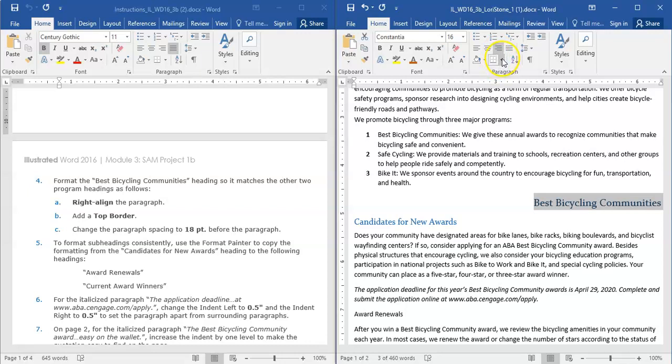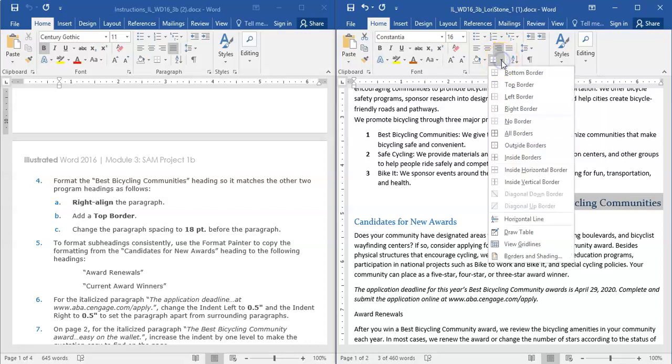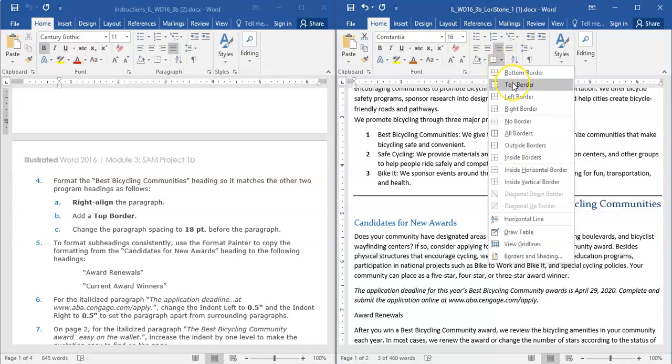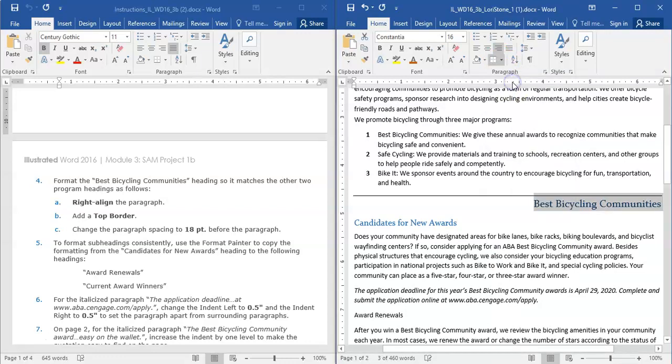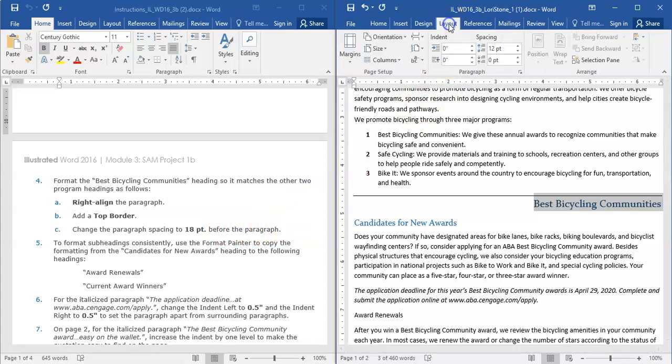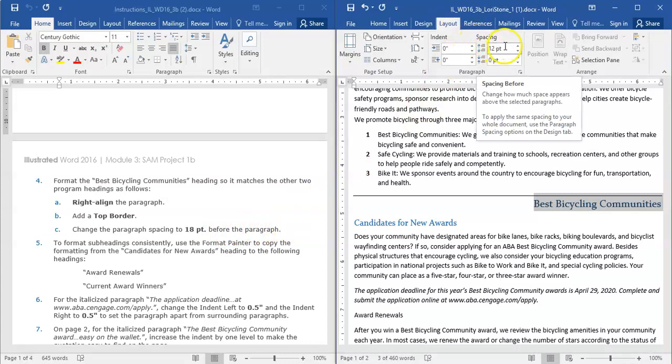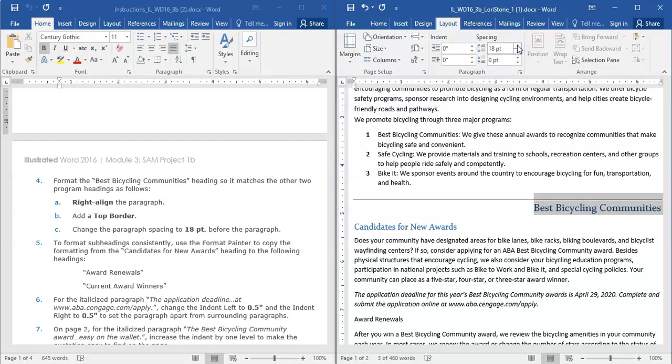Okay, here's our borders and shading, and we would like to add a top border. And change the paragraph spacing to 18 points before the paragraph. So I'll go to layout. Spacing is at 12 points before the paragraph, so we're going to increase it to 18.